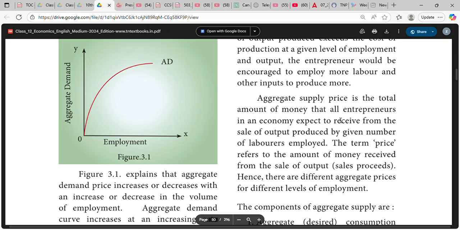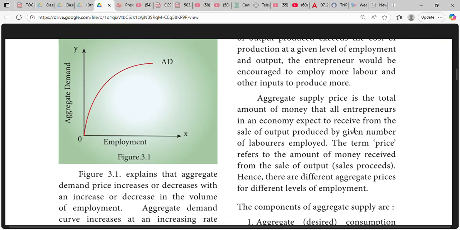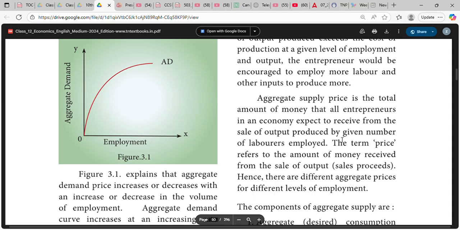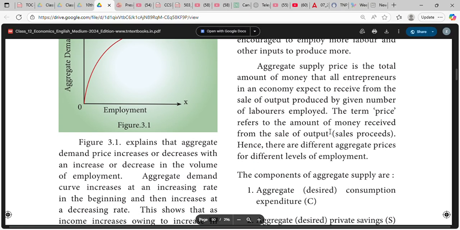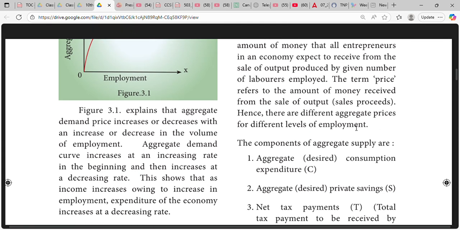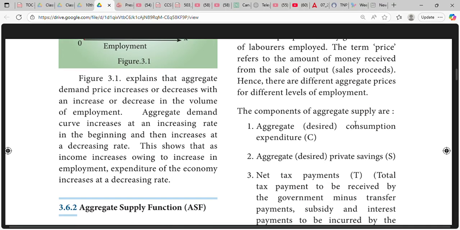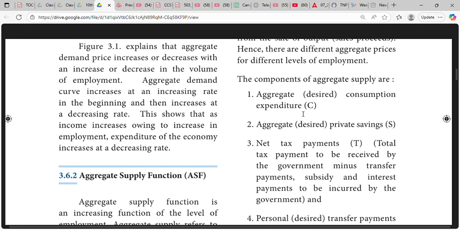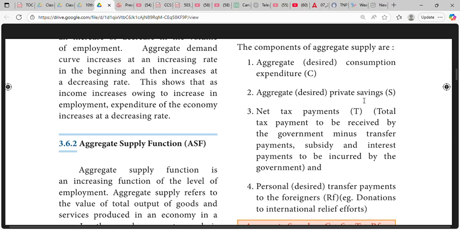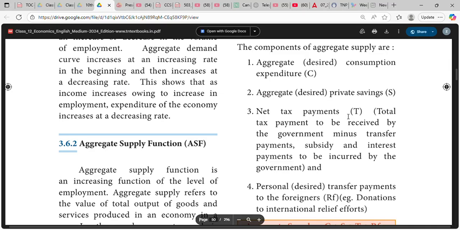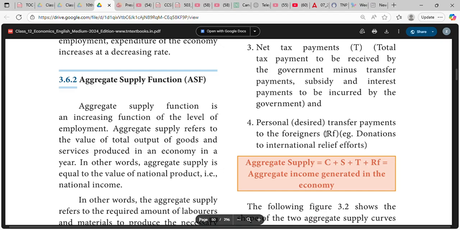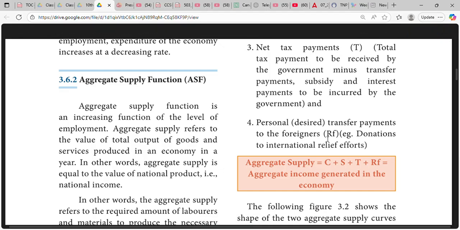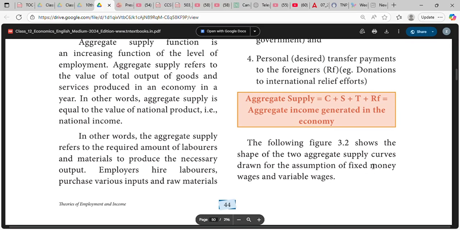Aggregate supply price is the total amount of money that all the enterprises in an economy expect to receive from the sale of output. The term price refers to the amount of money received from the sale of output. Hence, there are different aggregate supply prices for different levels of employment. Components of aggregate supply are aggregate consumption expenditure C, aggregate private savings S, net tax payments T, and personal transfer payments to foreigners RF. Aggregate supply is equal to C plus S plus T plus RF.